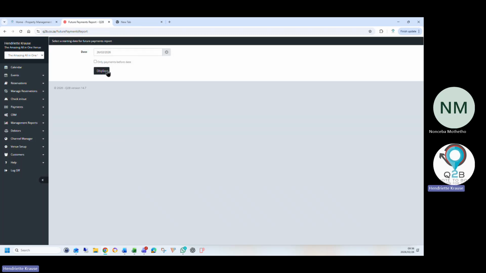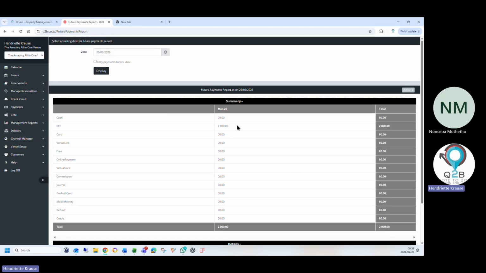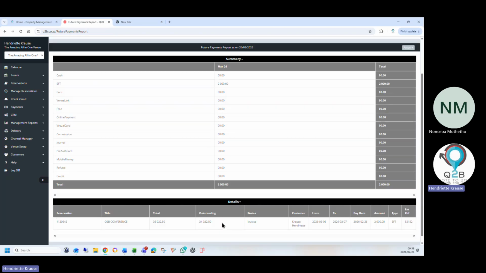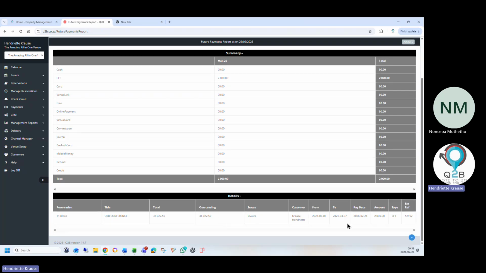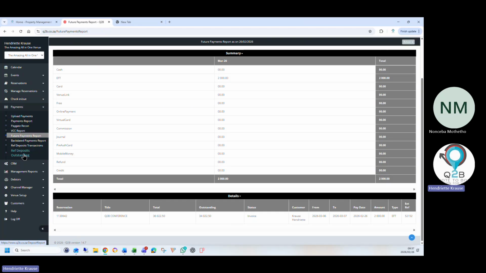Then future payments. If you want to see your future bookings, let's say March, April, May, June, and you already received amounts on them, it will break it down for you. It will show you the amounts that you received for March bookings, and it will also break it down here in a list for you. And if you worked on Q2B, you know that you can export and print everything. So that's payments for future bookings.